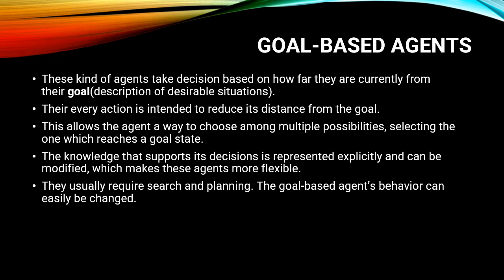A goal-based agent can only differentiate between the goal state and a non-goal state. Hence, its performance can be 100% or 0.